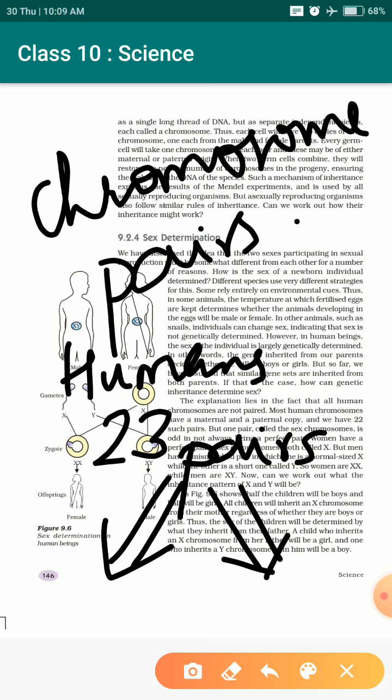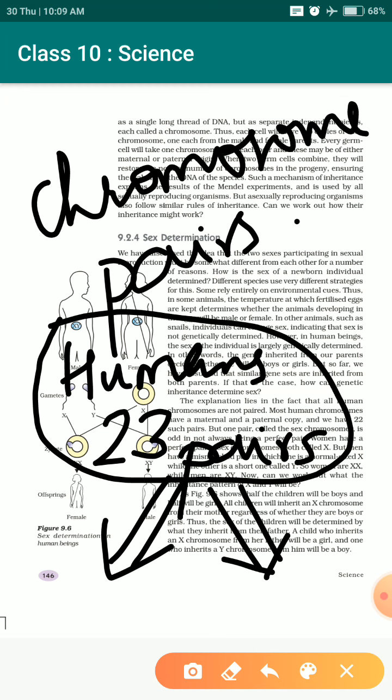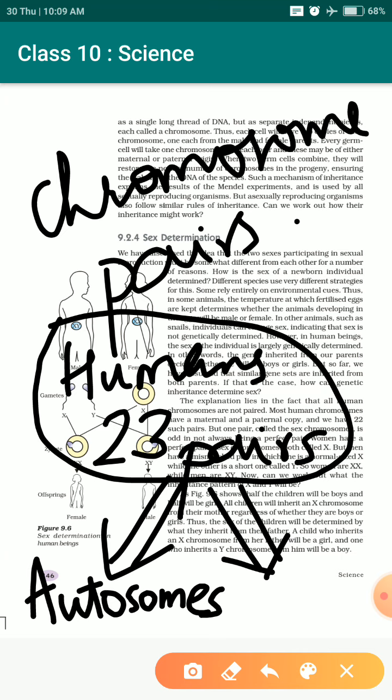So the human body has 23 pairs of chromosomes, and these can be classified in two ways: those which do not have any significance in showing the gender of an organism are known as autosomes. Means they do not determine the gender of an organism.